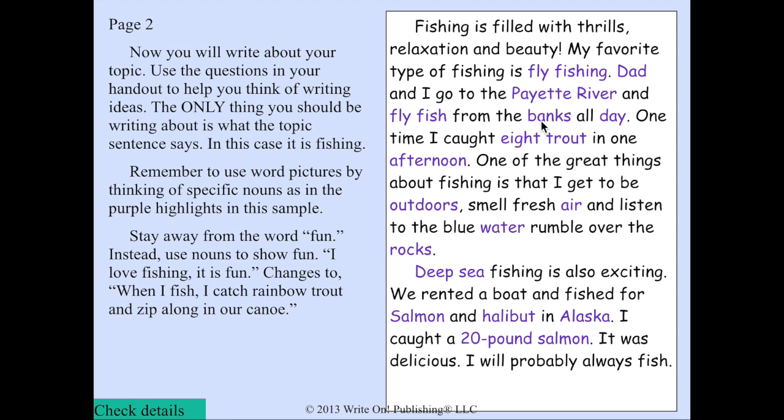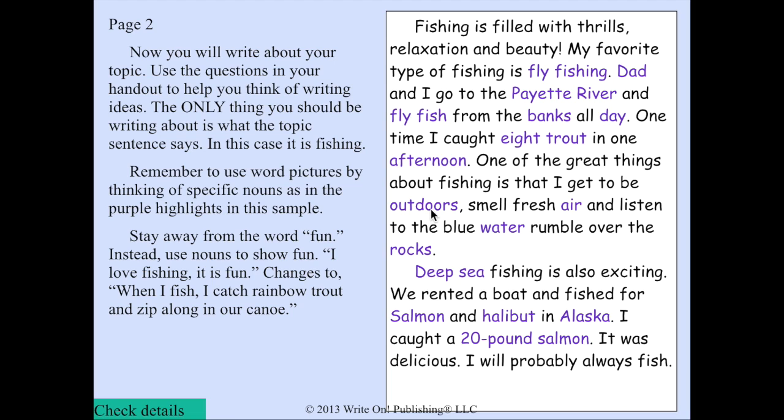He wanted to see where he stood at the banks and how long, all day. He wanted us to see the number of fish that he caught. All of these are making pictures in our head. 8 trout. He wanted us to know one time at what time of the day, an afternoon, which is again a noun and a word picture.